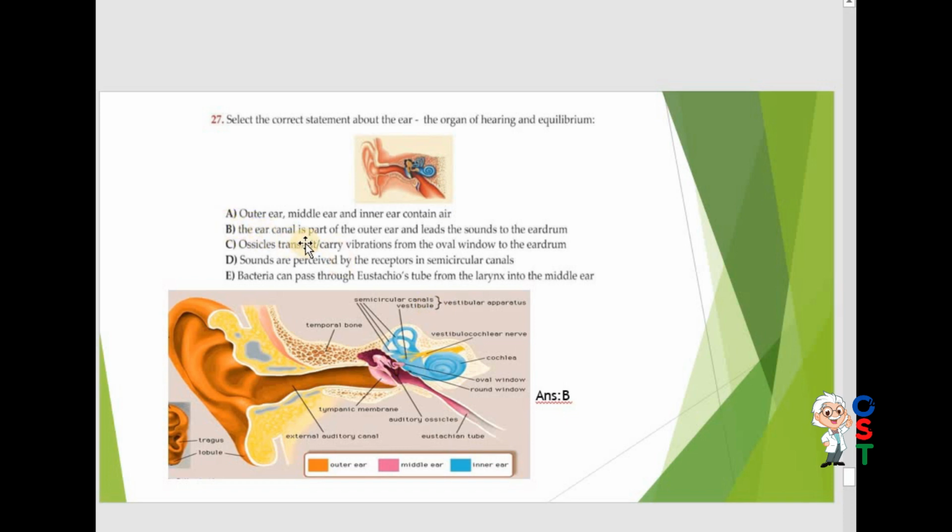So B is correct. The ear canal is a part of the outer ear and leads the sound to the eardrum. You can see this is the ear canal.